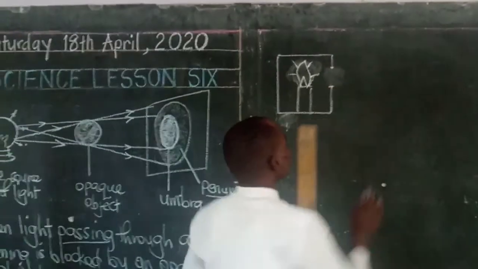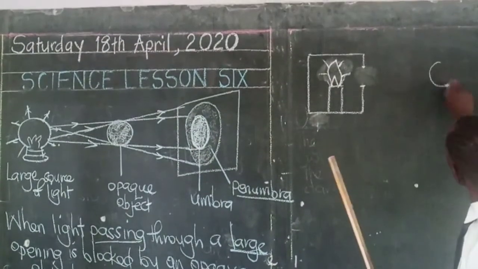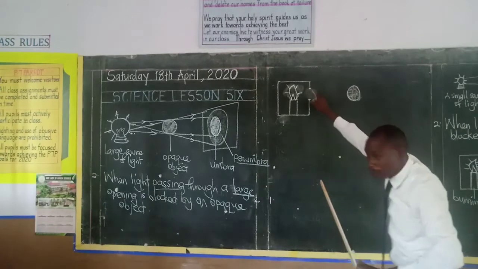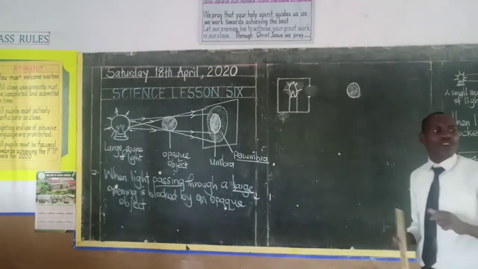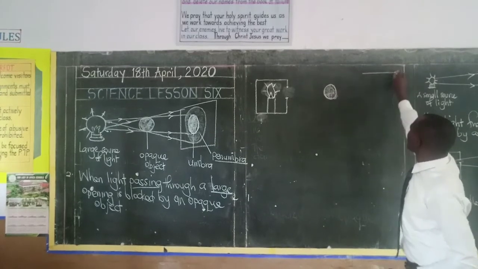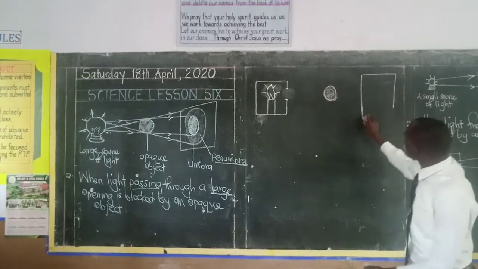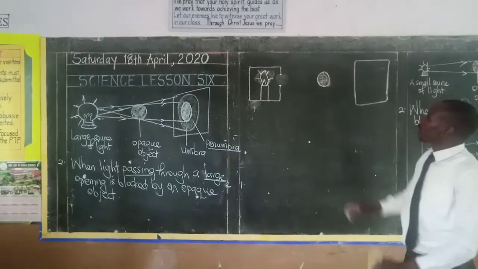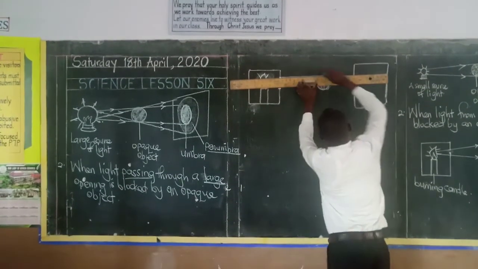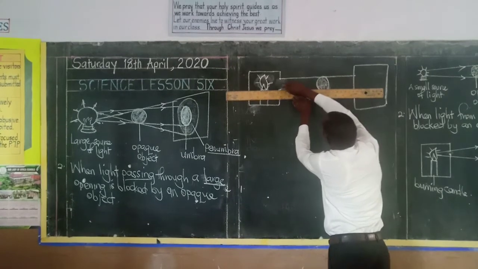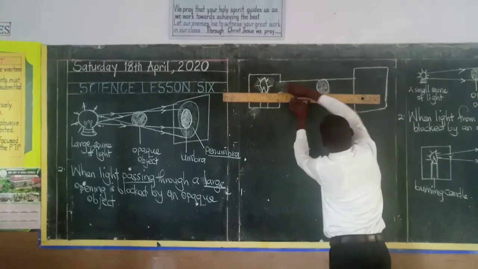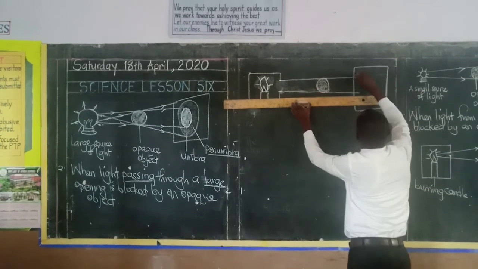So if there is an opaque object on the way of that light, remember the light is passing through a large opening, and we have our screen or our wall there, what will happen is some of the light will be blocked totally.